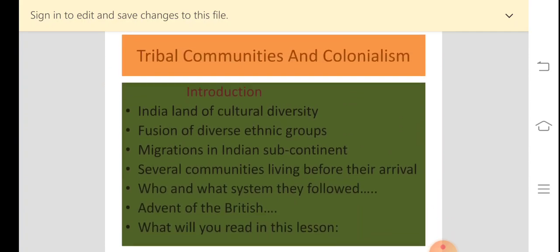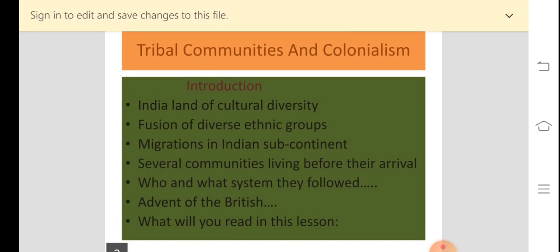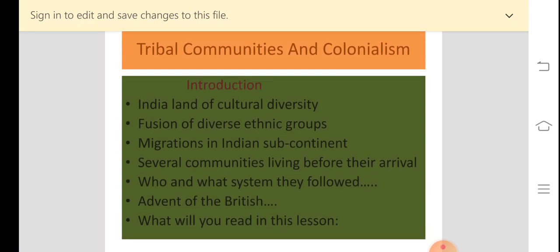I will start with the introduction first. See students, India is a land of grand cultural diversity. People who follow different cultures live in India. India is also a land of fusion of diverse ethnic groups.